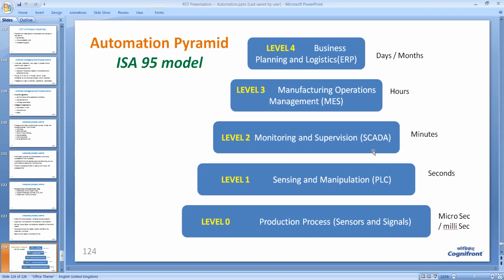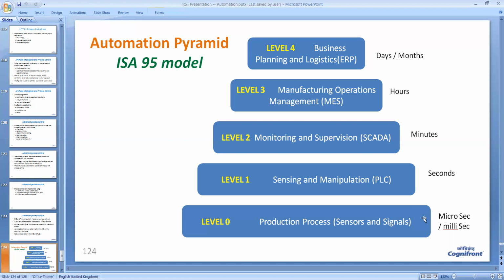Above the PLC, we have SCADA, and above the SCADA, we have manufacturing operations management, that is MES. And at the top, we have business planning and logistics, that is ERP.